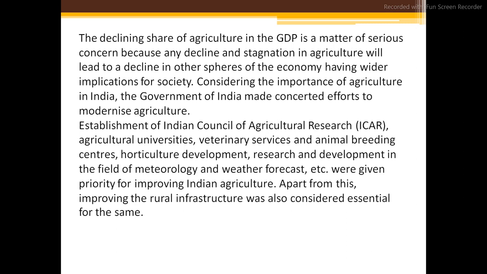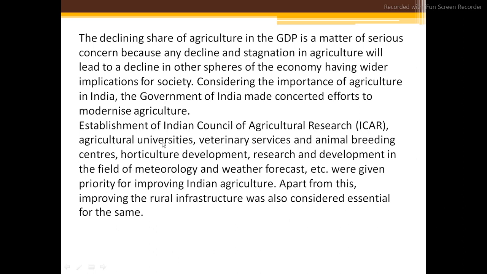So the establishment of the Indian Council of Agriculture Research, that means the ICAR. Please make a note. It can be asked for 1 mark MCQs. What is the full form of ICAR? Indian Council of Agriculture Research, right? I talked about this in chapter number one, Resources, where we were talking about the different types of soil. So Indian Council of Agriculture Research, that's ICAR. Please make a note of it.